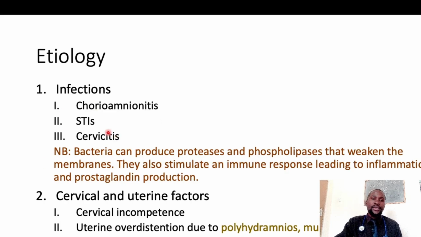Note that most of these infections are bacterial. They can produce proteases and phospholipases. Once they produce these substances, they are able to weaken the membranes. Once the membranes are weakened, they cannot hold the force anymore, and so they can rupture.